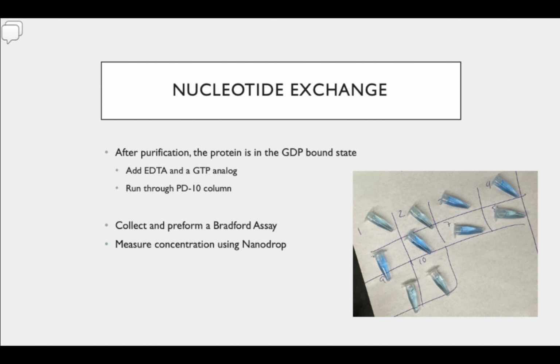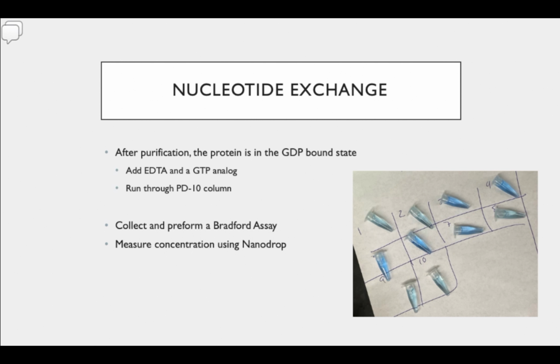This desalting column allows any of the salts in the buffers to be removed, so that when we measure concentration, it is only due to the protein and nothing else. Once we've run it through the column, we collect it and we perform a Bradford assay.